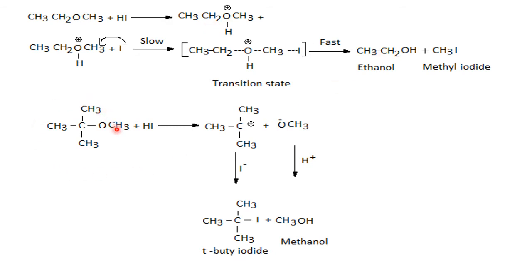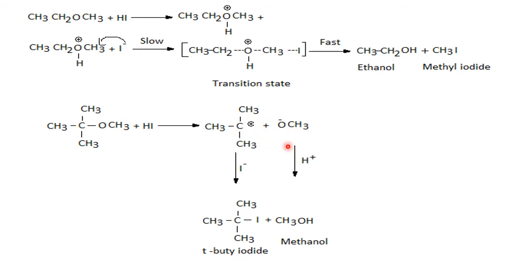Now, one more example I have taken here. Which example? It is a bulkier ether. So what happens here? Whether this bond will fall here. Okay, this bond, right? So going for what? No, this bond will fall here, going for the stable carbocation, the tertiary carbocation. The tertiary carbocation forms here, and the CH3O minus, methoxide ion, separates.